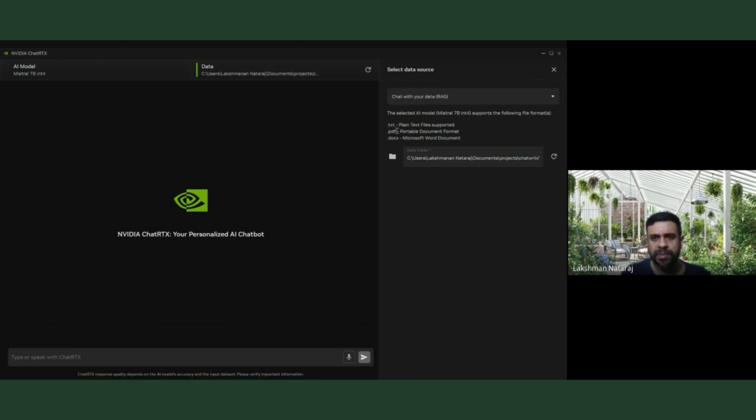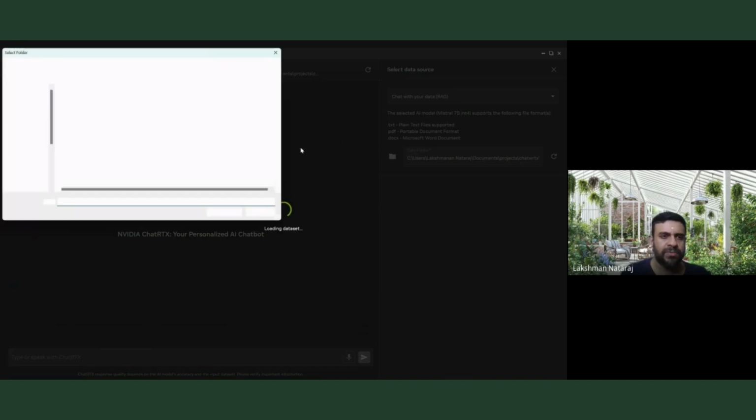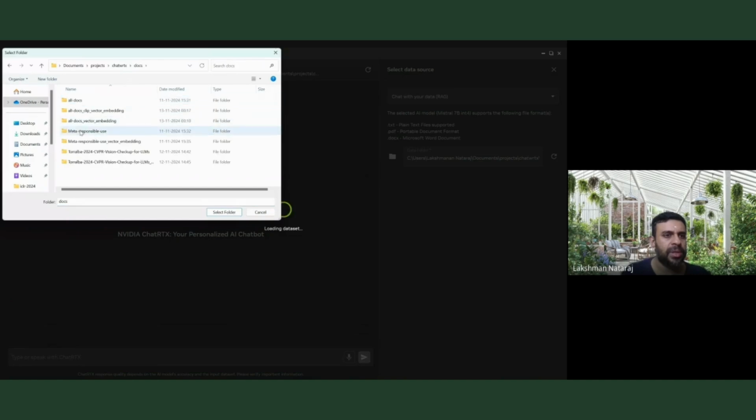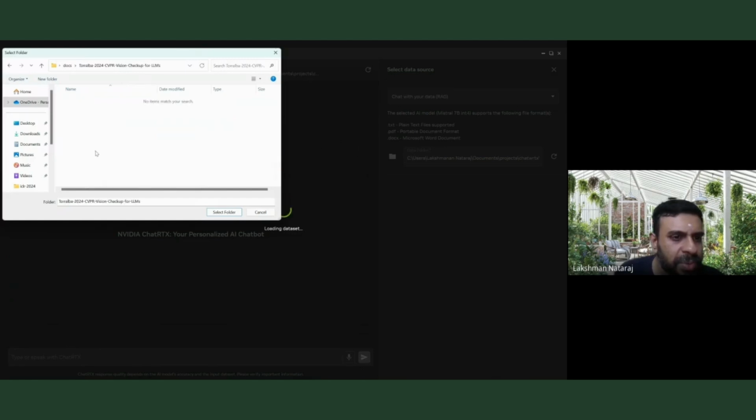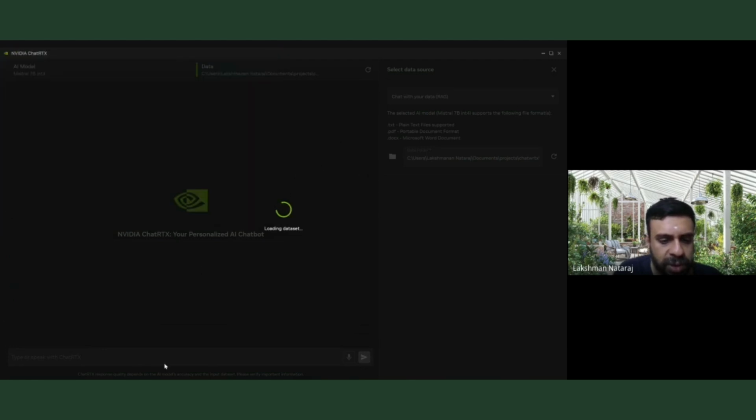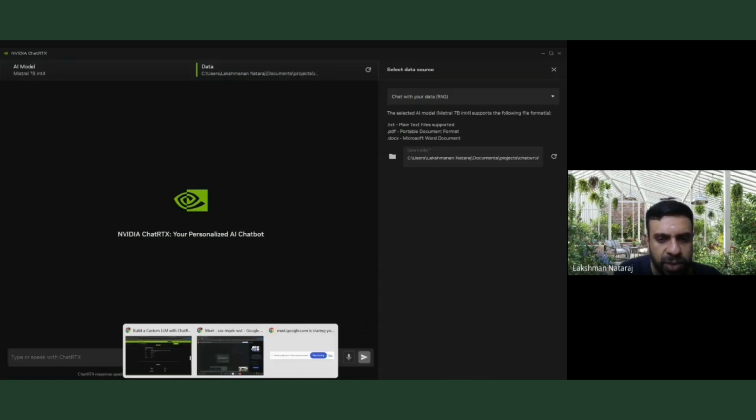And then it supports text, PDF, and docx. Just for simplicity, I'm just going to do the PDFs part here. So let me first select a simple document, which is just going to be an interesting paper that I came across recently. So this folder has the paper that I'm looking for. You can just say select this folder, right?